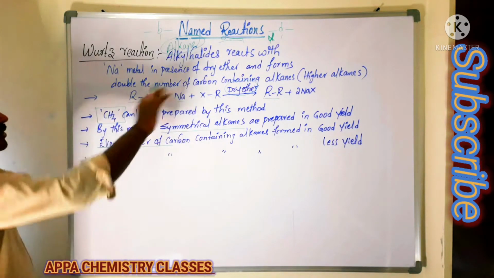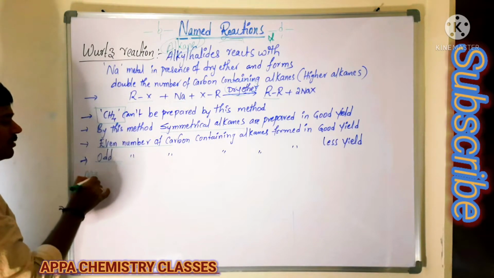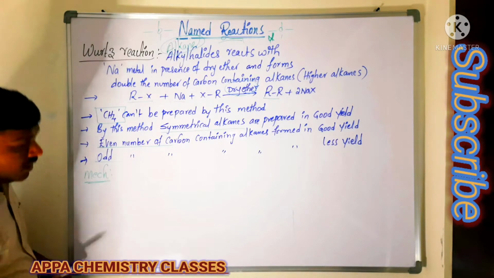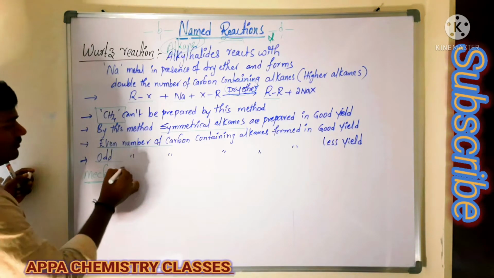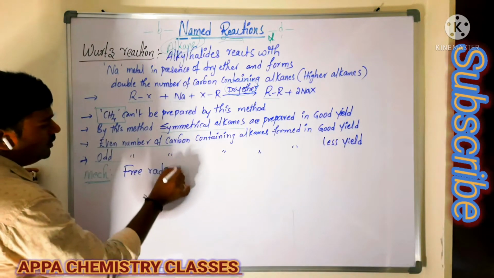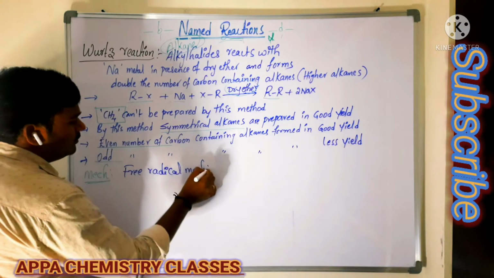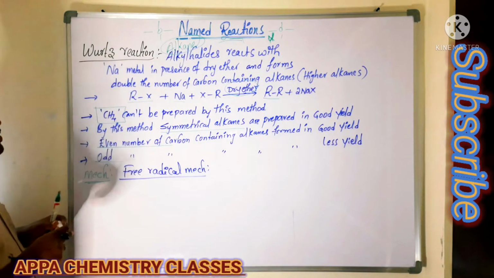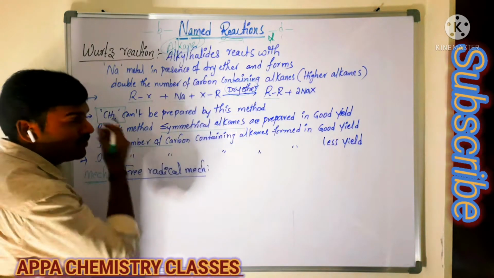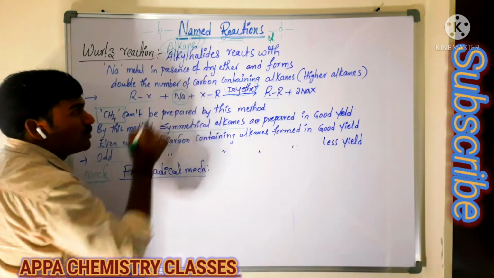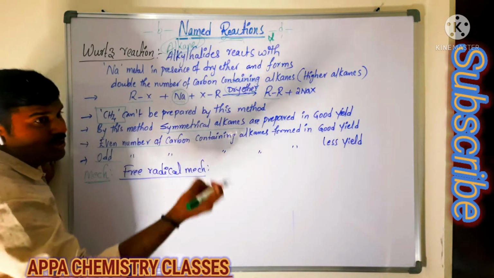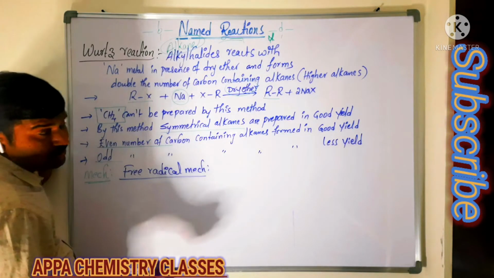Is that clear? Now we will see the mechanism of this Wurtz reaction. Which type of mechanism does it follow? It follows the free radical mechanism. Now here, what is the role of the sodium metal? Why do we have to take dry ether, why not wet ether? If you take wet ether, the sodium metal reacts with moisture and gives water and flame. So for that reason we have to take dry ether.